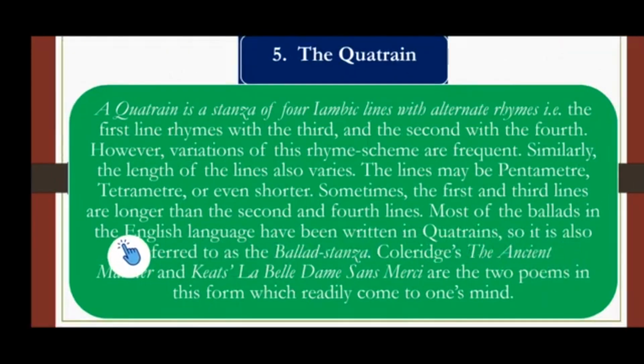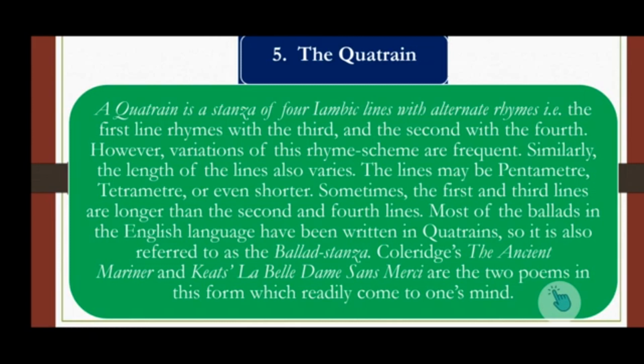Most of the ballads in the English language have been written in quatrain, so it is also referred to as ballad stanza. Why do we call it ballad stanza? Because most of the ballads which were produced in the English language have been written in quatrain. So that's why this stanza form is also referred to as ballad stanza.